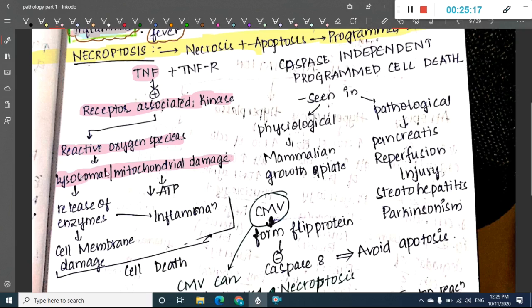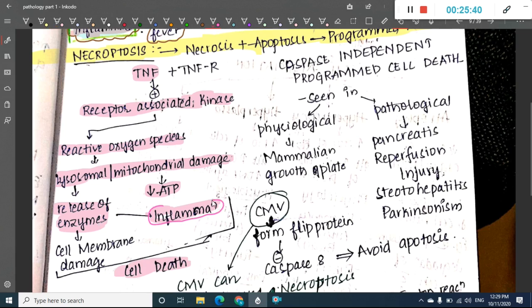Once this leads to lysosomal and mitochondrial damage, these will lead to the release of enzymes, and these will also lead to decreased ATP. Because of the release of enzymes, one, there will be inflammation, second, there will be cell damage, and finally leading to cell death. This release of enzymes leads to mainly inflammation, cell damage, and cell death.